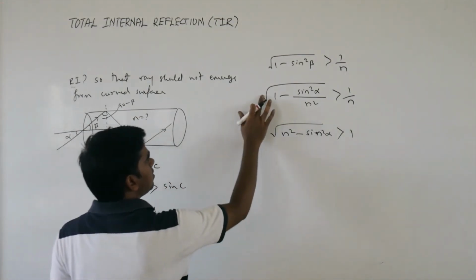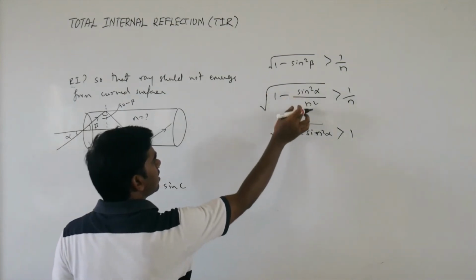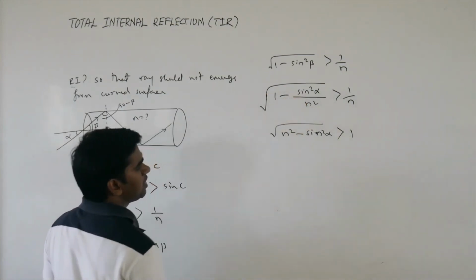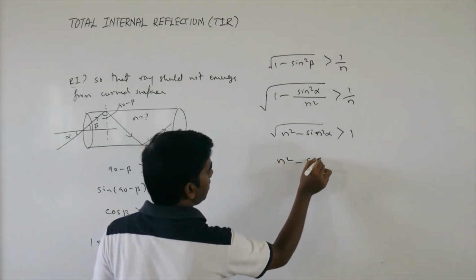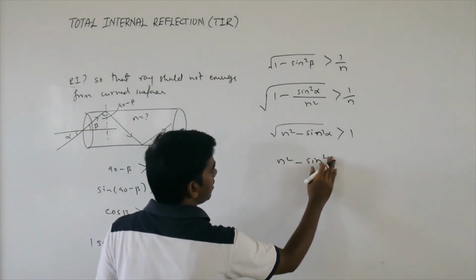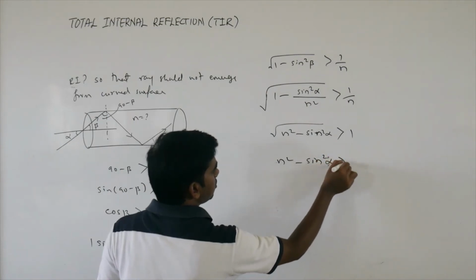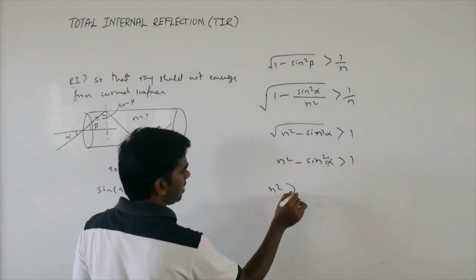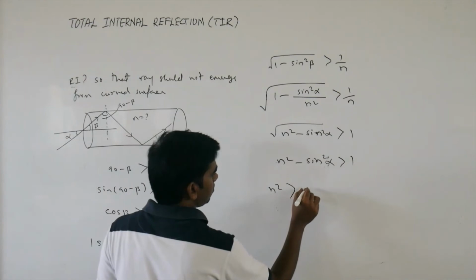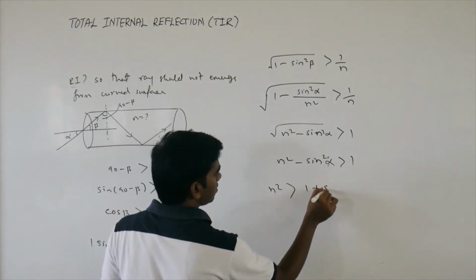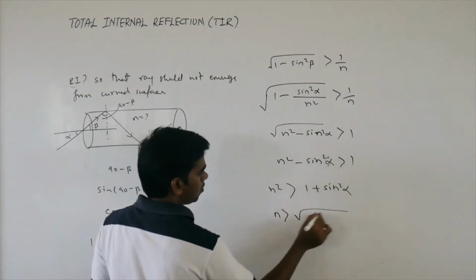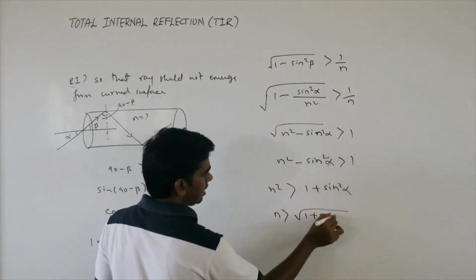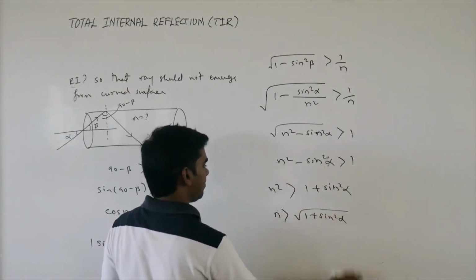This root is there for both sin square alpha and n square. Okay. So now squaring on both sides, what will happen? n square minus sin square alpha should be greater than 1. So n square should be greater than 1 plus sin square alpha. So n should be greater than root of 1 plus sin square alpha. Okay.